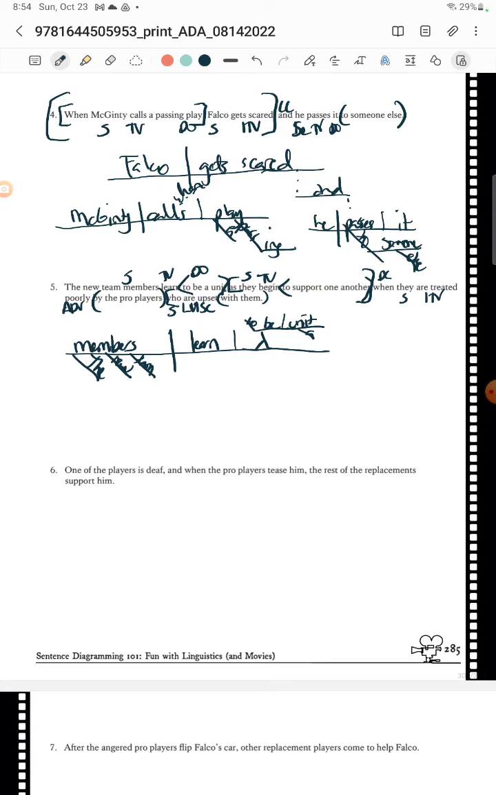Okay, now you've got two dependent clauses here. You have an as and you have a when. So in this case, it's as they begin to support one another, when they are treated poorly. So they are being treated poorly as they begin to support one another. So we can do it like this. Okay, as they begin, so we've got they begin to support.